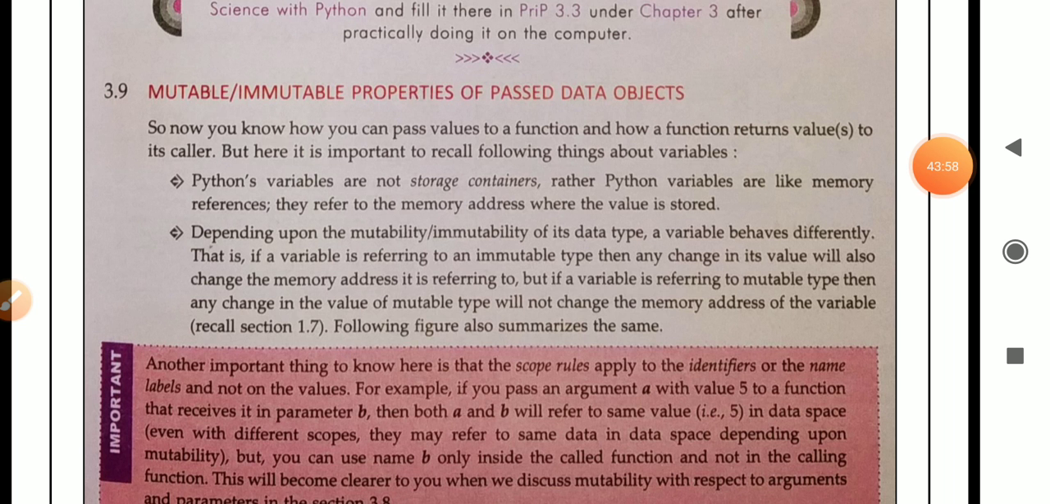So if the variable is referring to an immutable type, then any change in its value also changes the memory address it is referring to. But if a variable is referring to a mutable type, then any change in the value of the mutable type will not change the memory address of the variable.